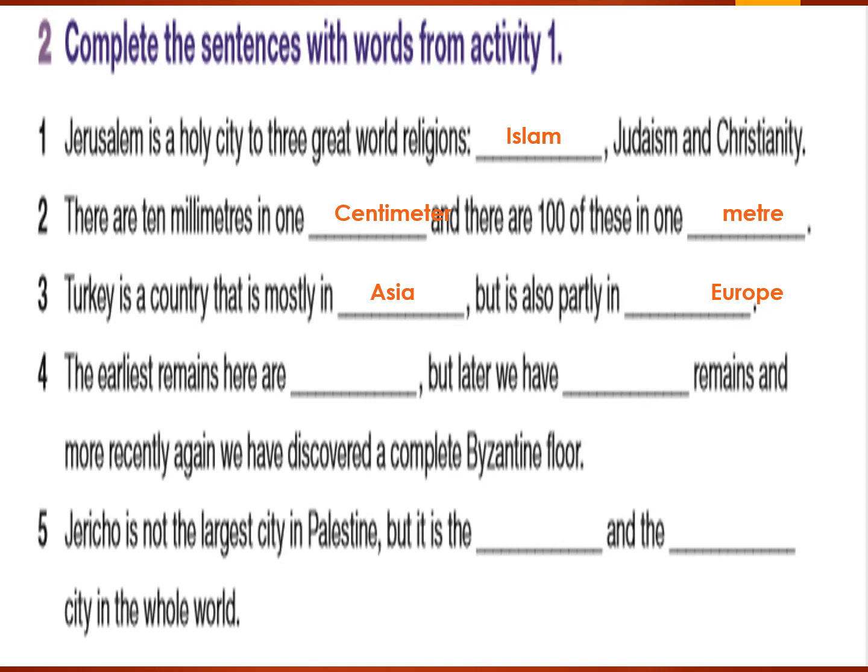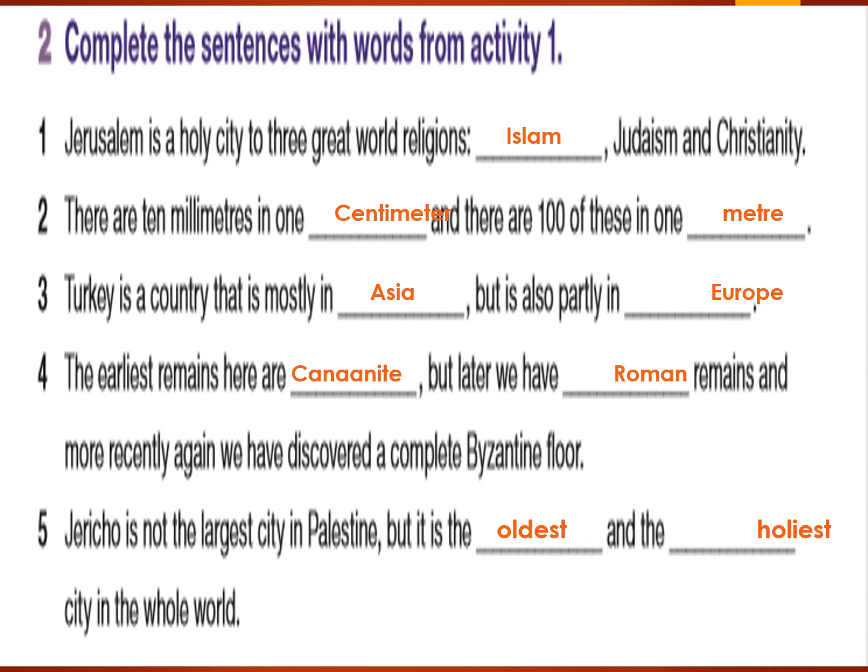Number 4, the earliest remains here are, yes, Canaanite, but later we have Roman remains, and more recently again we have discovered a complete Byzantine floor. Okay. Number 5, Jericho is not the largest city in Palestine, but it is the, yes, the oldest and the holiest city in the whole world. You have 1 minute in order to check your answers and try to correct the mistakes.